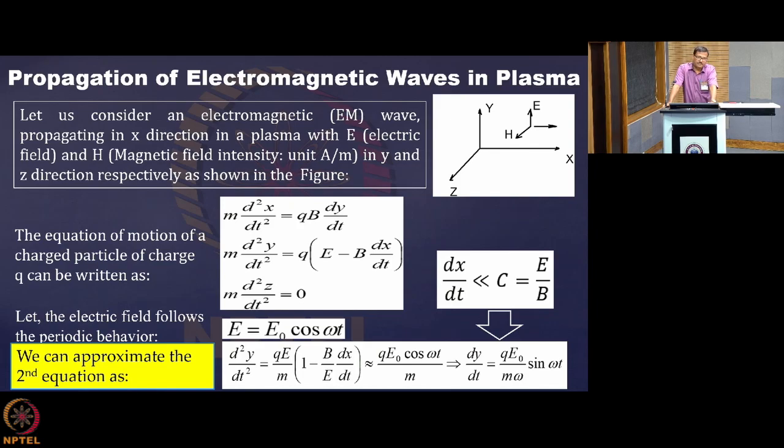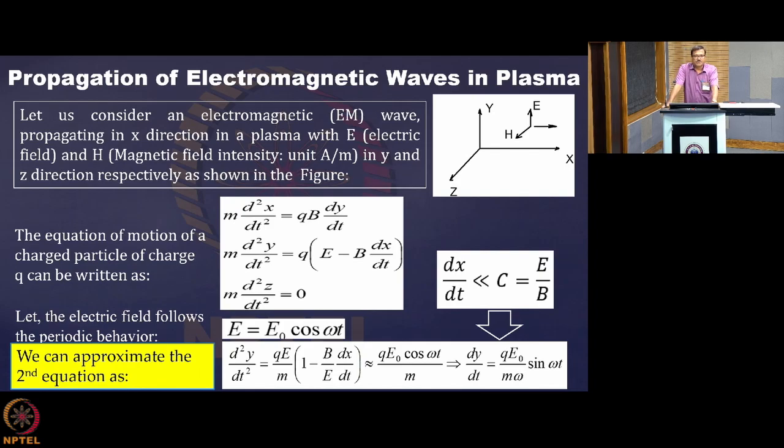The electromagnetic wave is basically acting on the charged particles. Electrons can respond to this electromagnetic wave very fast, so primarily they will be responding to it.